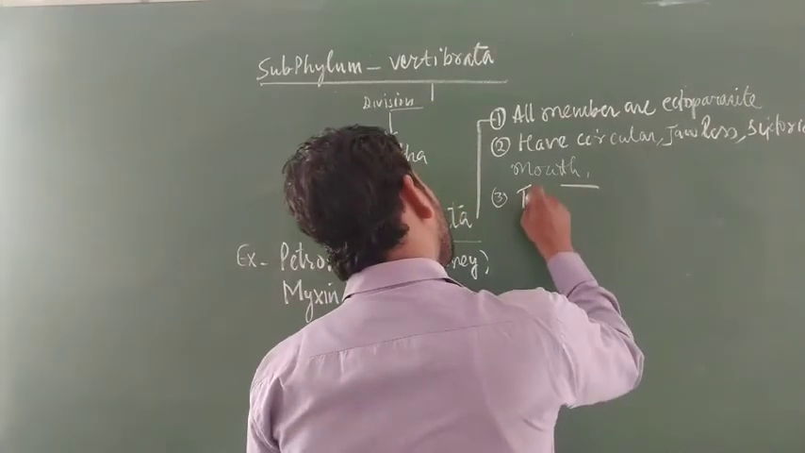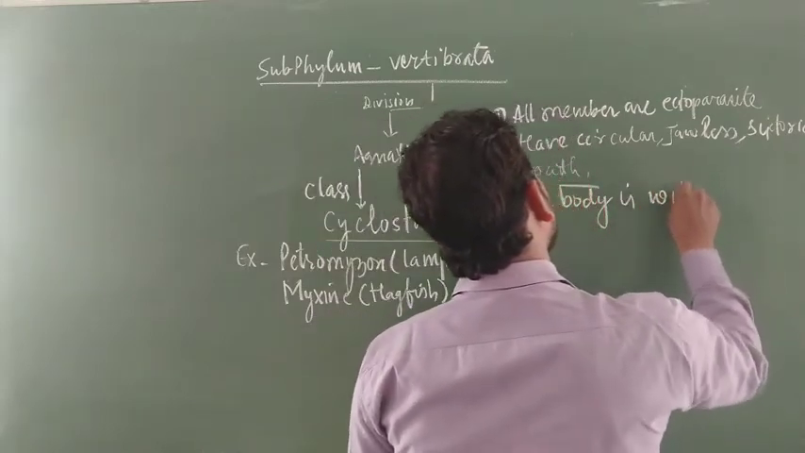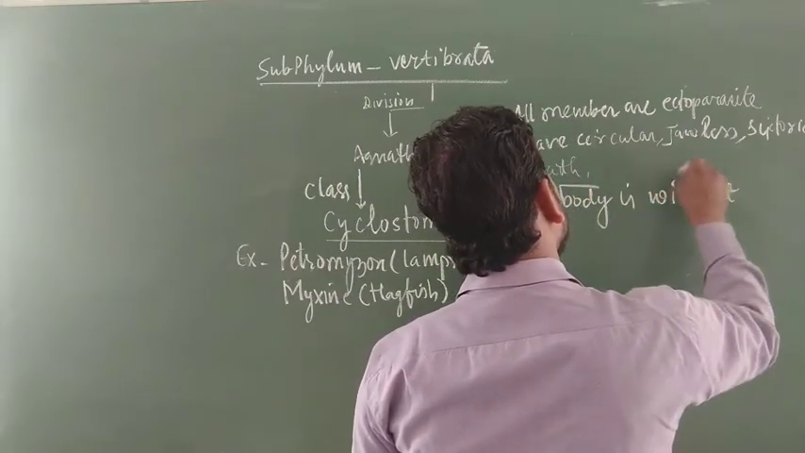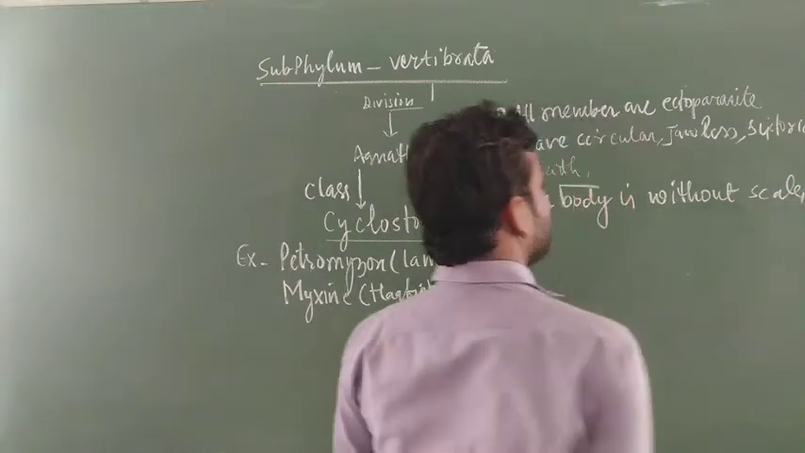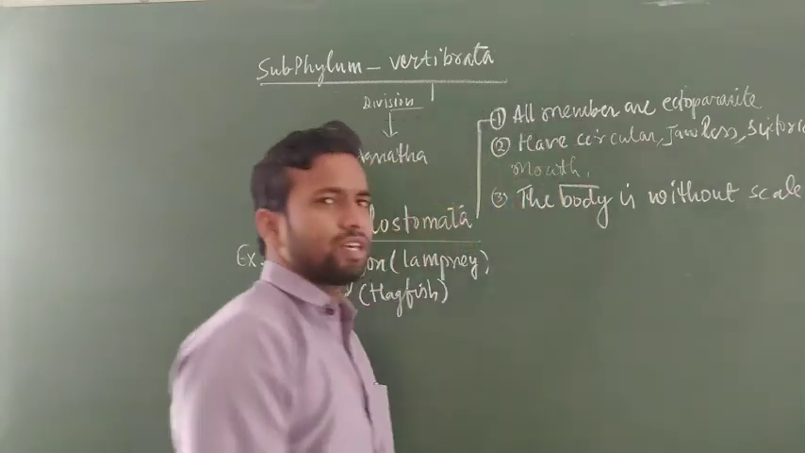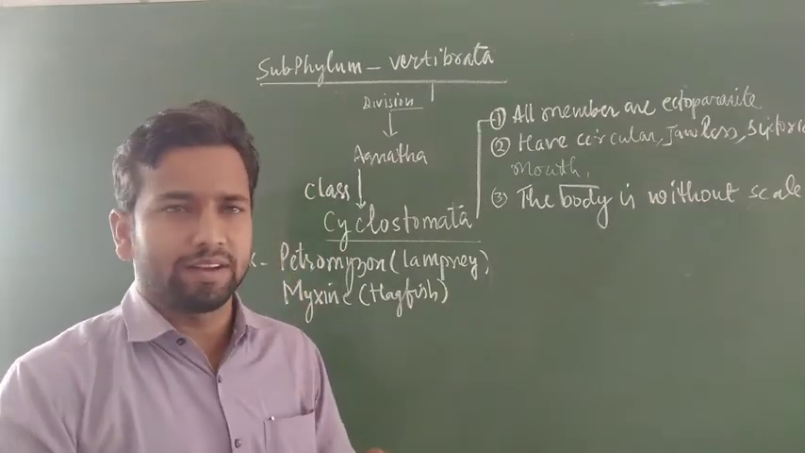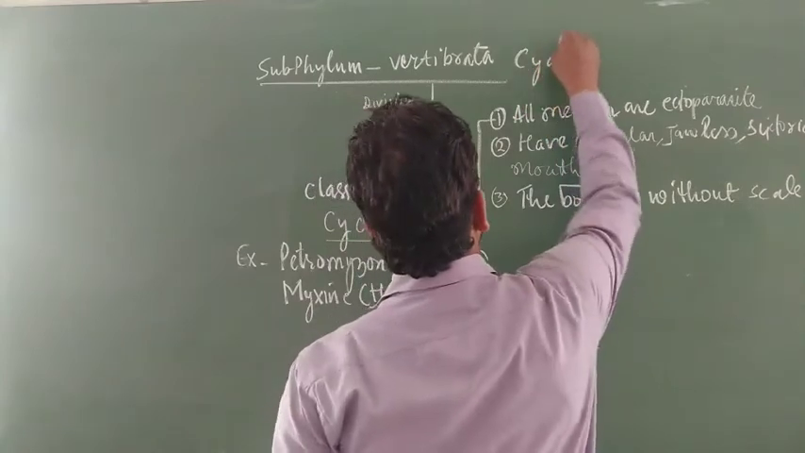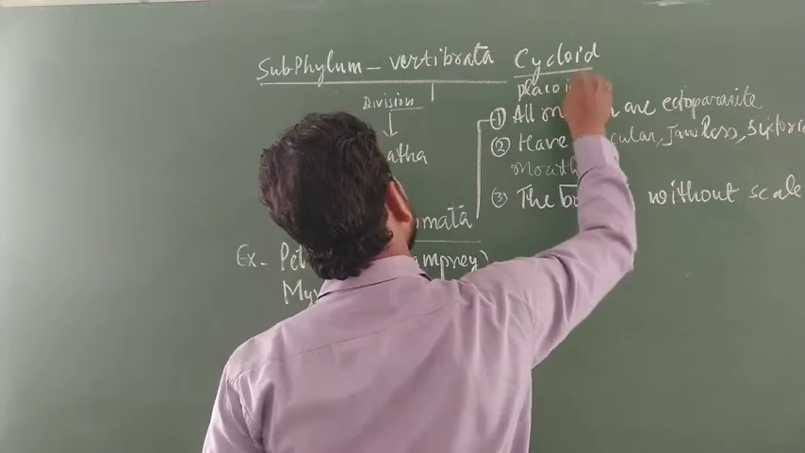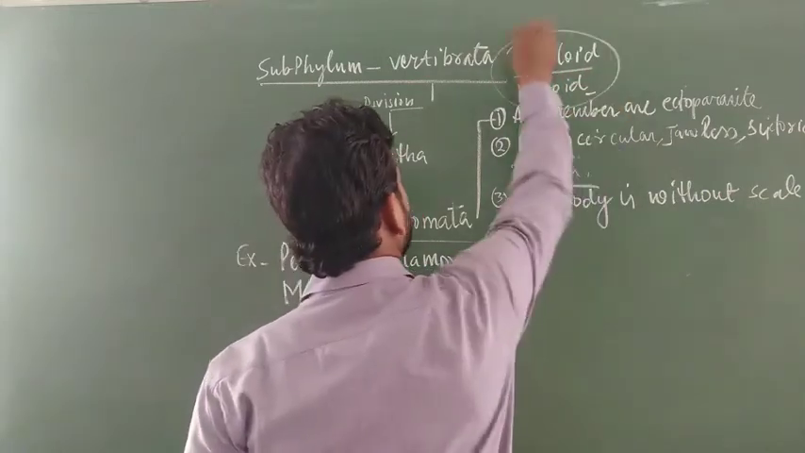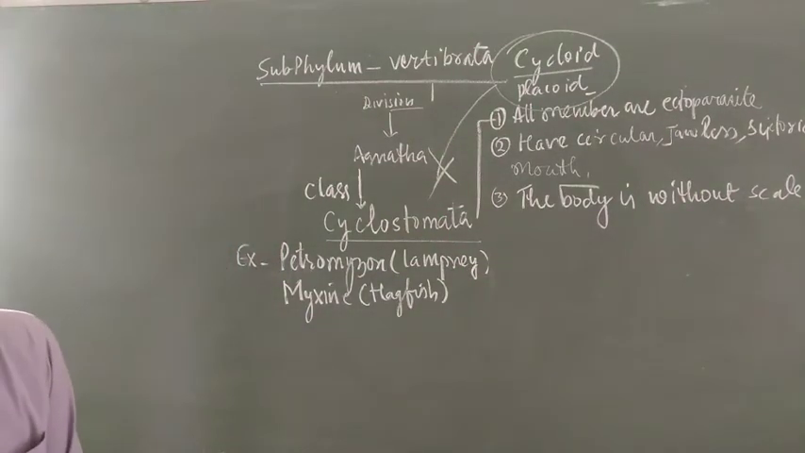Third, the body is without scales. The body has no scales, especially no scales are found. But if we compare this animal with fishes, we find that fishes have two types of scales. The first is called cycloid scale and the second is called placoid scale. Cycloid as well as placoid scales are found in fishes, but in cyclostomes these types of scales are not found.